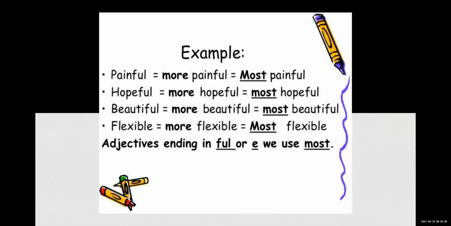But you have to see the degree. We use this most only for superlative, and not for comparative. For comparative, more is used, not most. So don't get confused. I have given all the three rows. One is for positive, the second one is for comparative, and the third row goes for superlative.